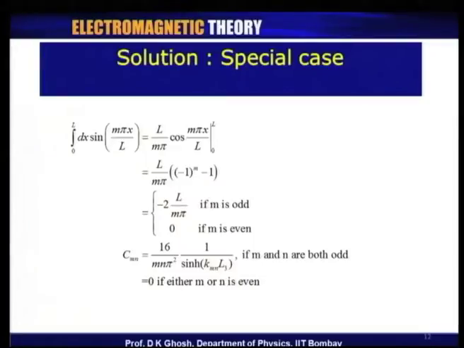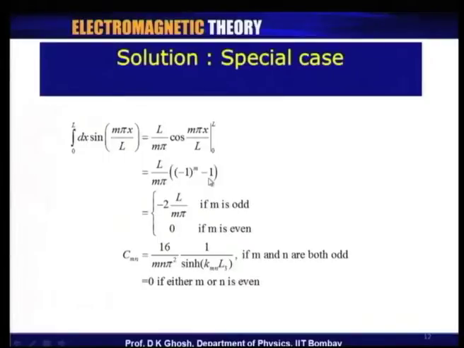So, I use the fact that the integral of dx sine(m pi x over L) is L by m pi times cosine(m pi x over L), with the limits of integration from 0 to L1. For the dx integration, this is L1, but this is a generic relation. Now, in the upper limit, I have cosine of m pi, which is nothing but (-1) to the power m. The lower limit is of course 1. So, this integral is L by m pi times ((-1) to the power m minus 1).